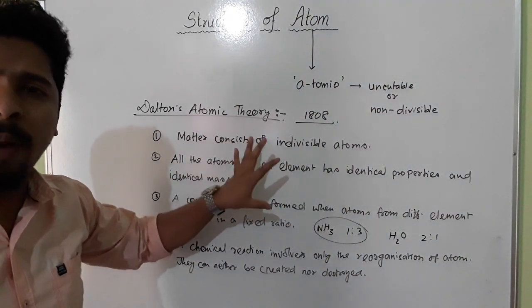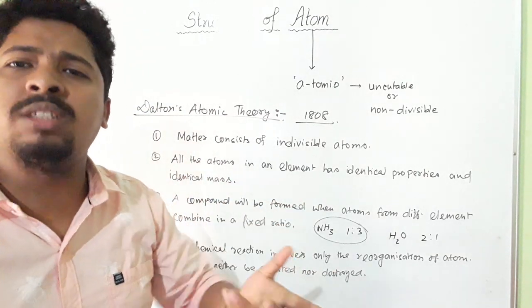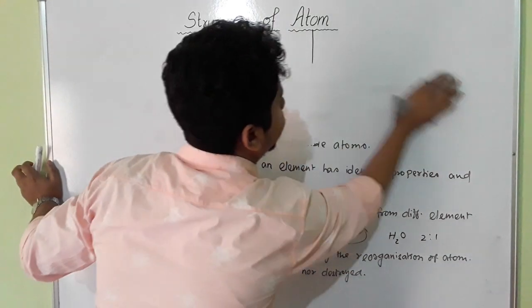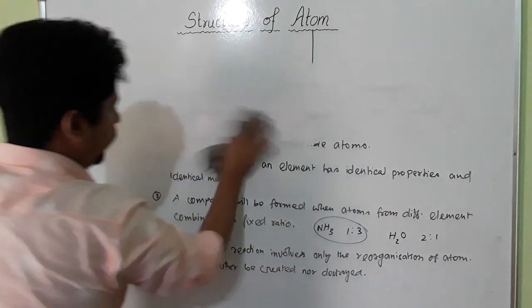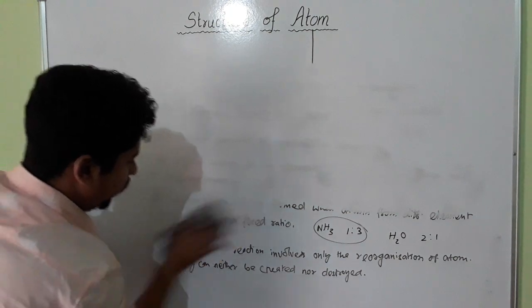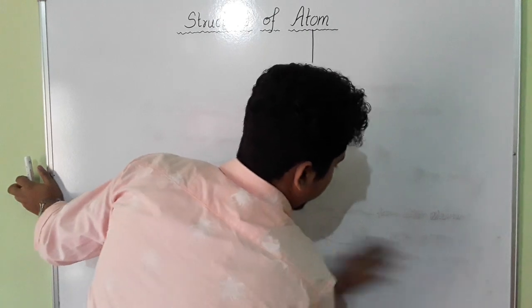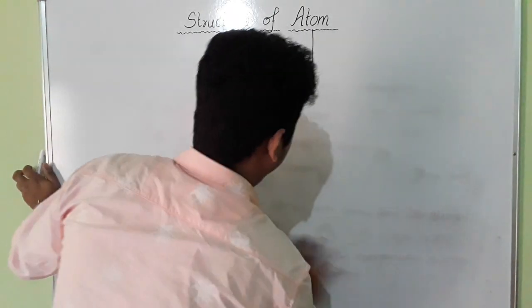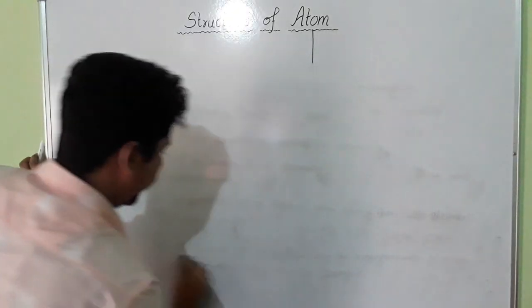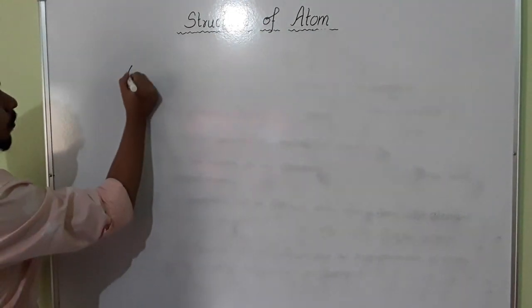This atom is the smallest particle. But modern science says that this atom is not the smallest particle. It contains some other subatomic particles also. Okay na. So now we are going to define this atom. Okay na. Here you see this atom.